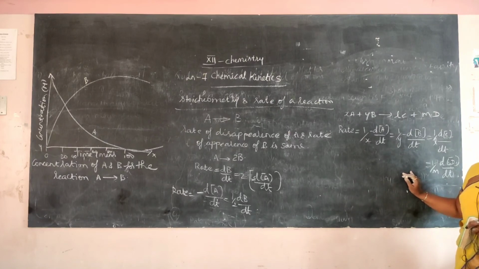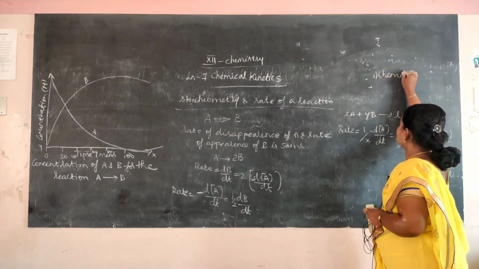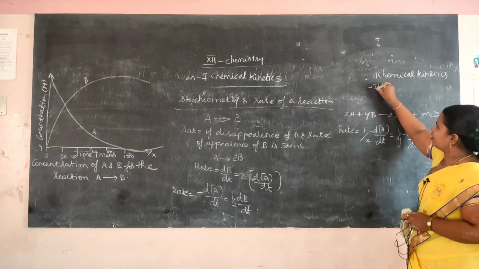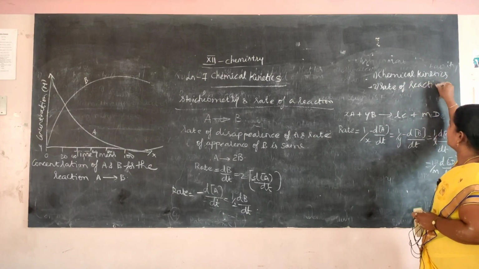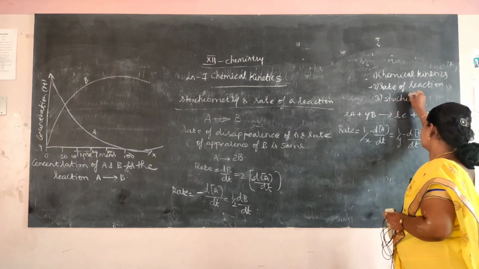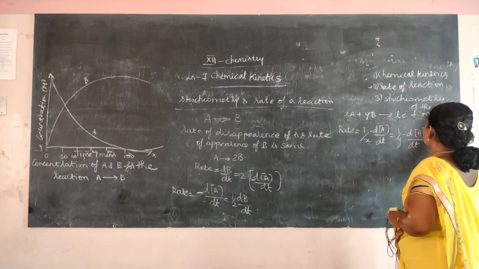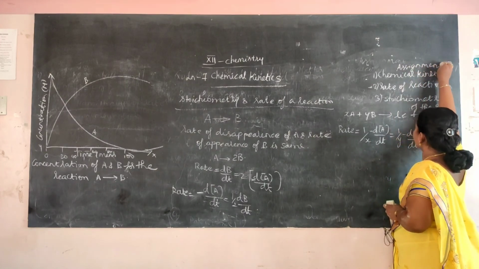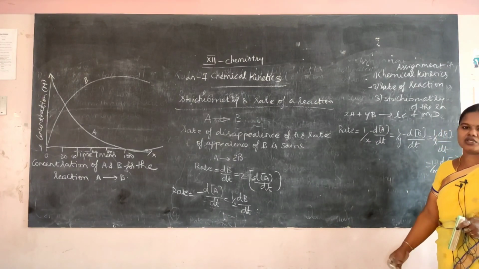Learn the definition of chemical kinetics, what is chemical kinetics, rate of reaction, and stoichiometry of the reaction. This is your assignment. You learn and write what is chemical kinetics, what is rate of reaction, and stoichiometry of the reaction. So all these you learn from today's class.